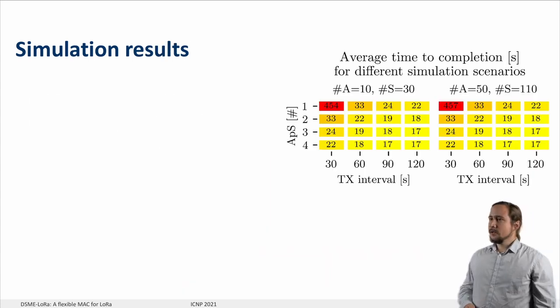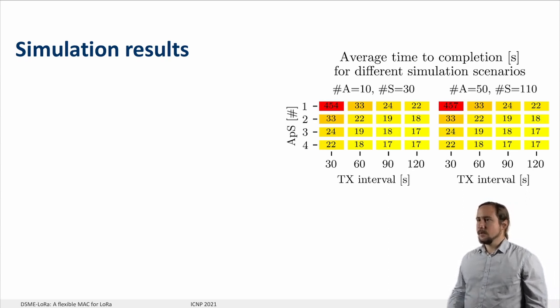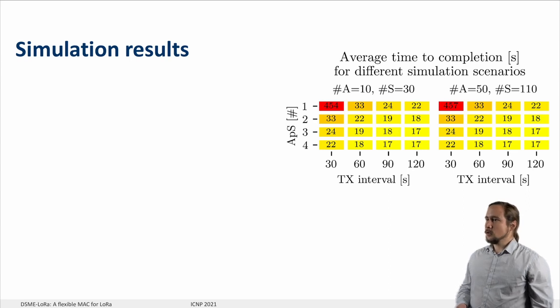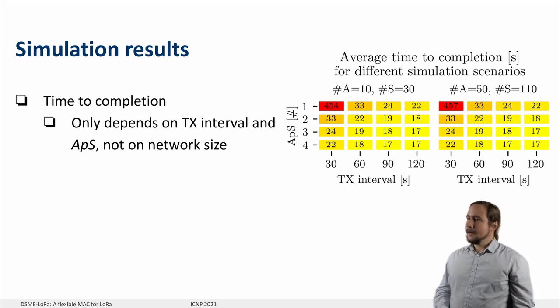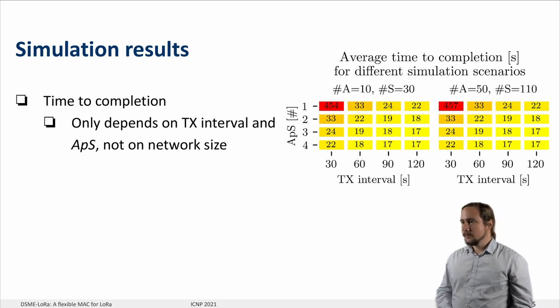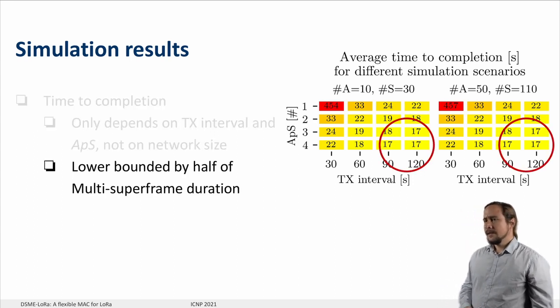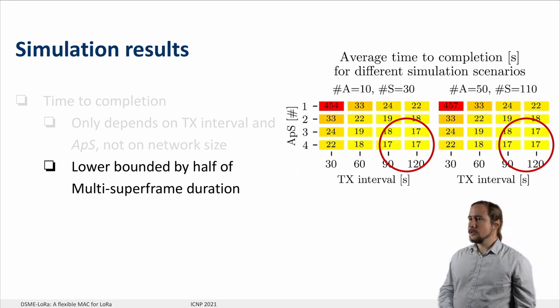We simulate two networks with different numbers of sensors and actuators. We vary the transmission interval and the number of actuators per sensor between experiments and measure the time to completion. The results show time to completion only depends on transmission interval and number of actuators per sensor, and not on network size. In all scenarios, the time to completion is lower bounded by half of the multi-superframe duration.